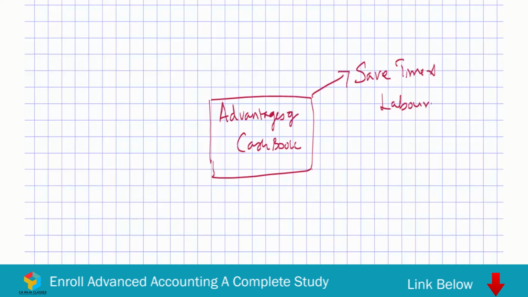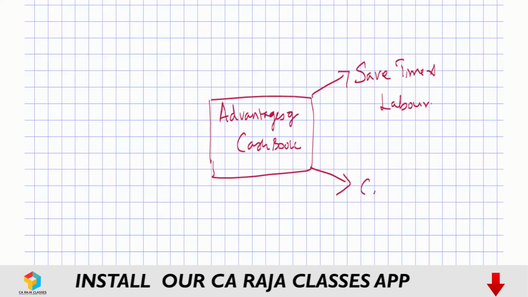Second, it will help you to know the cash and bank balances at any point of time. So it will help the owner to know the cash and bank balance at any point of time. And the third major advantage is it will prevent mistakes and fraud. How?